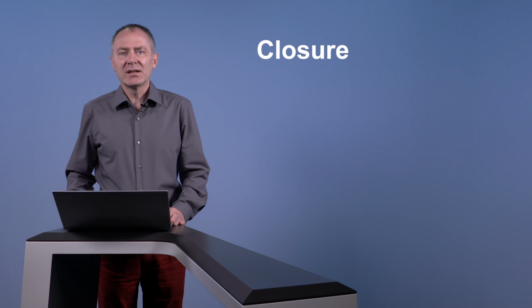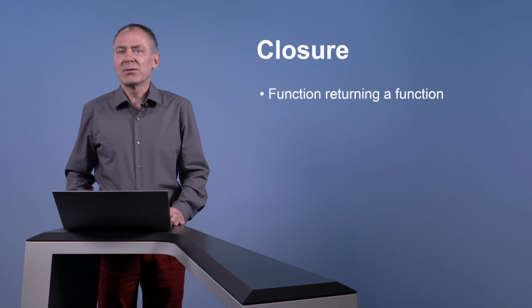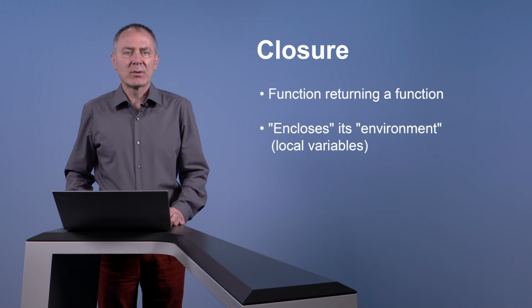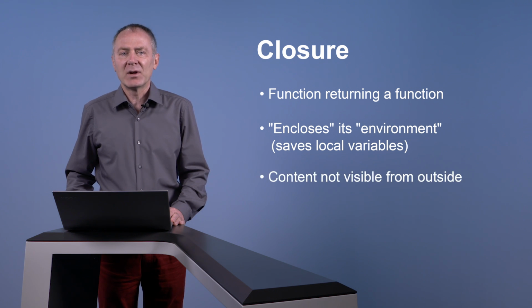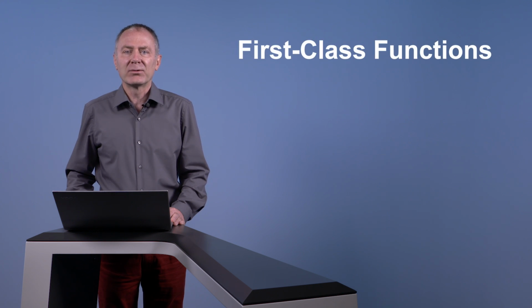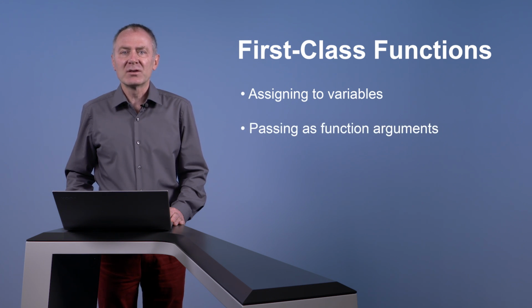What we have just created is a so-called closure. It is created by a function returning a function. The passed value as well as all local variables are enclosed in the function, which means that the function's environment is saved. The enclosed values are encapsulated, which means that they are not visible from outside the function. In computer science, one is talking of first-class functions, if functions may be assigned to variables, if they may be passed as arguments to functions, and may be returned from functions.